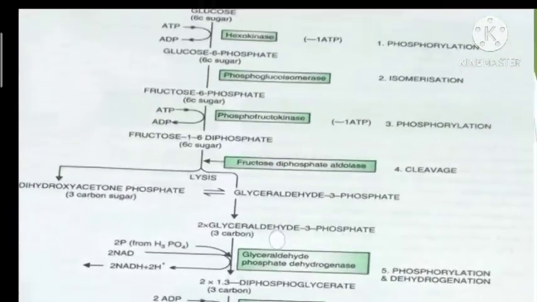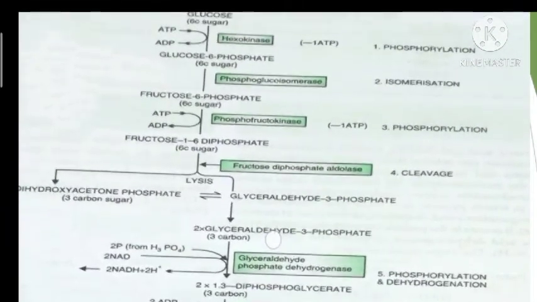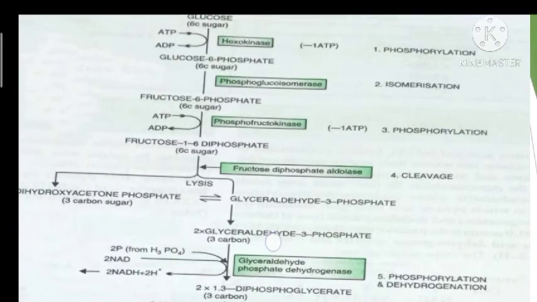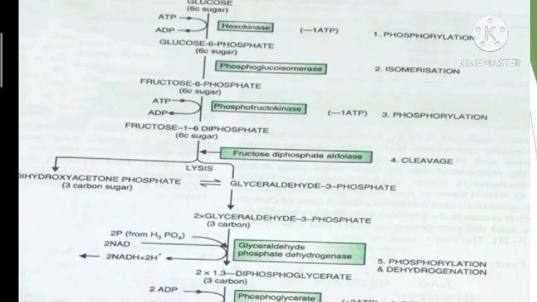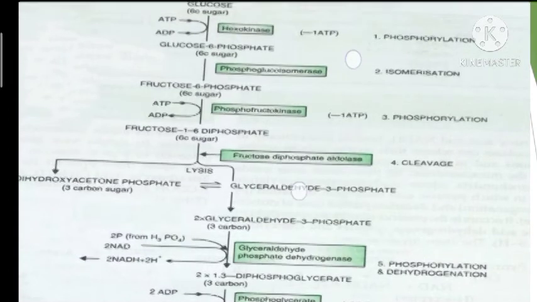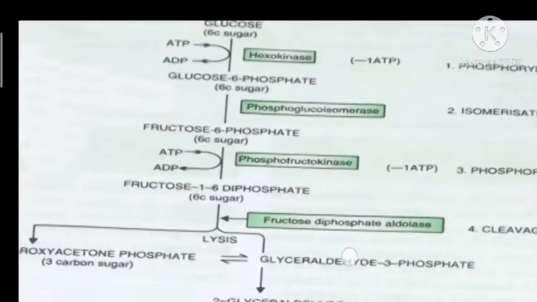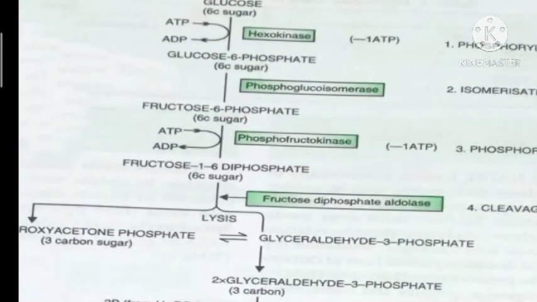In plants, we have seen that sucrose is converted into one molecule of glucose and another molecule of fructose, isn't it? Both can enter into the glycolytic pathway. So when we look at glucose, glucose will first be phosphorylated to form glucose 6-phosphate by utilizing ATP. ATP will be converted into ADP and inorganic phosphate, and that phosphate will combine with glucose to form glucose 6-phosphate, catalyzed by the enzyme hexokinase.